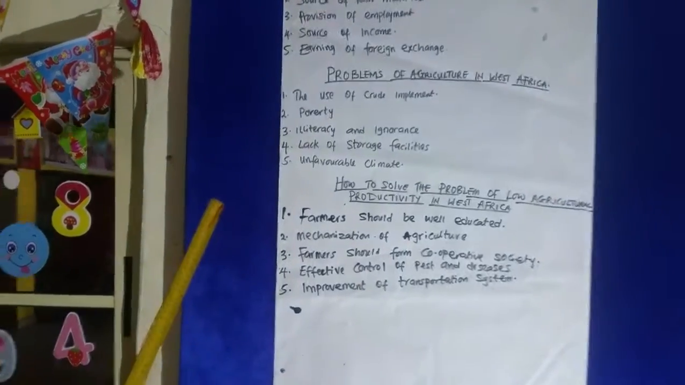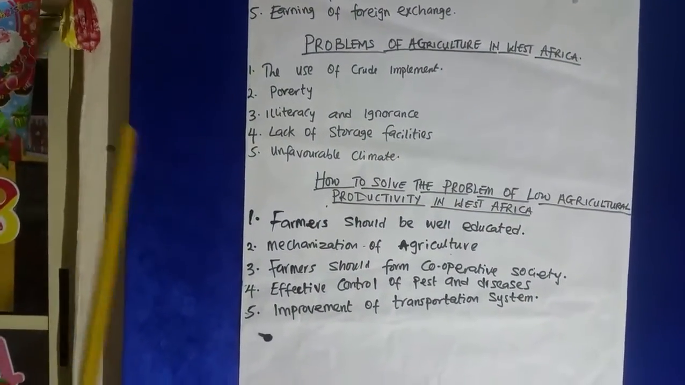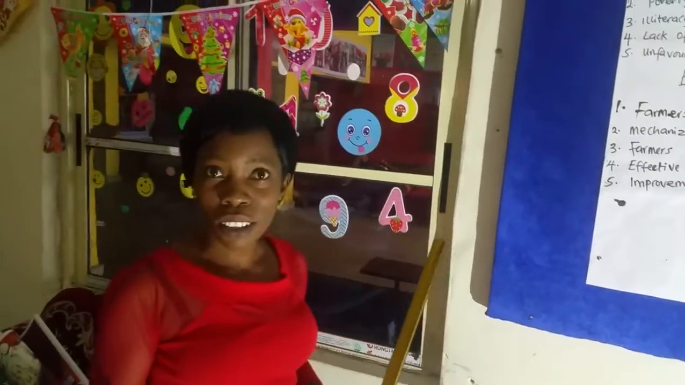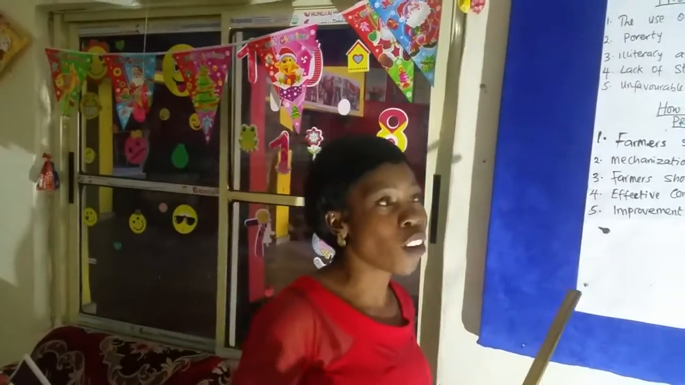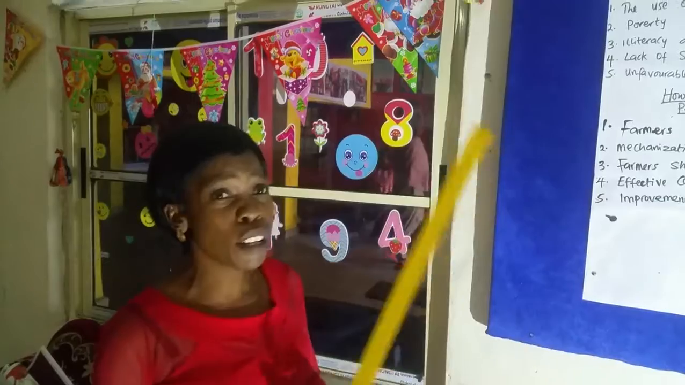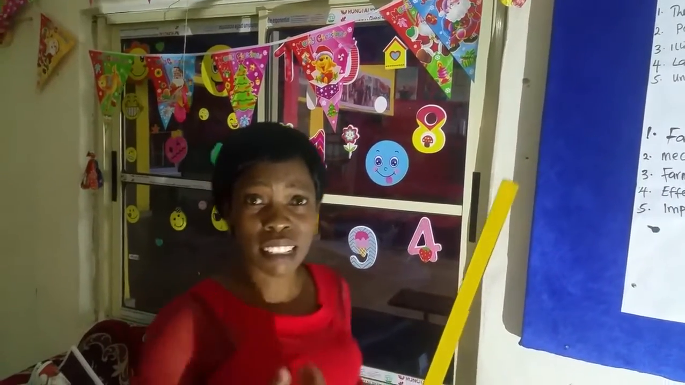Then we go to the problems of agriculture in West Africa. 1, the use of crude implements. What do we mean by the use of crude implements? Now, this is the use of hoe, cutlass. In agricultural production, if you use such implements, it will be slow. It won't give you fast yield.